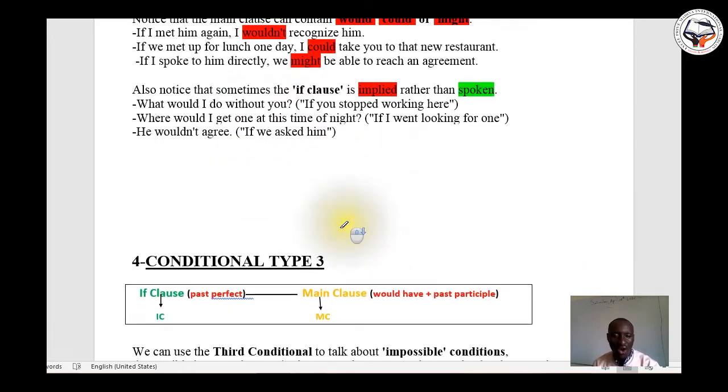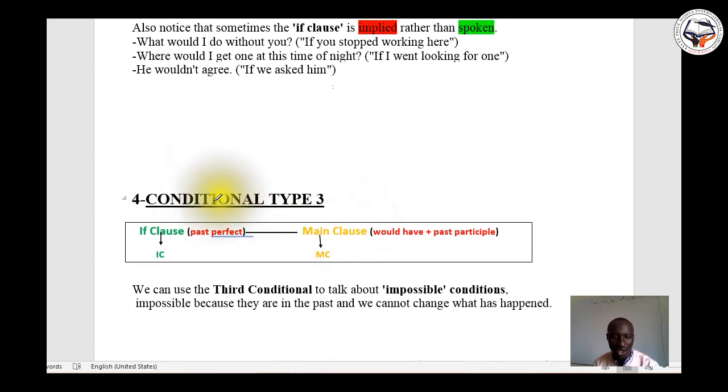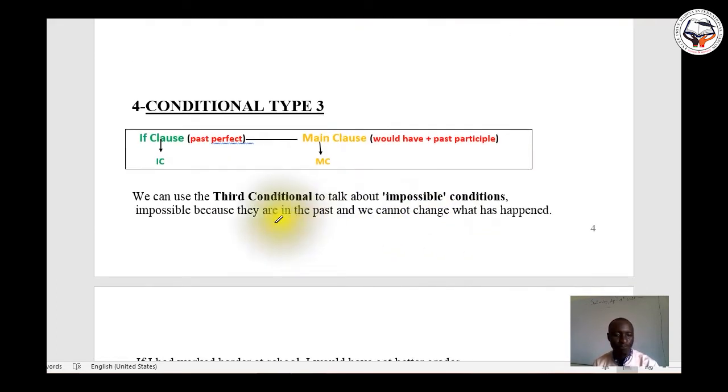The third conditional, type 3. We have the if clause with the past perfect, and the main clause with would have plus past participle. We can use the third conditional to talk about impossible conditions.